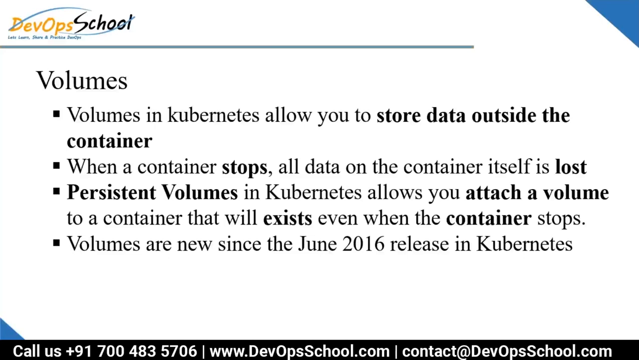So when the container stops, all the data on the container itself is lost. Because of persistent volumes in Kubernetes, you can attach a volume to a container that will exist even when the container stops. Even if the container is stopped, the data will exist in the external volume, managed by volume plugins. Volumes are new since the June 2016 release in Kubernetes. So this is the volume.